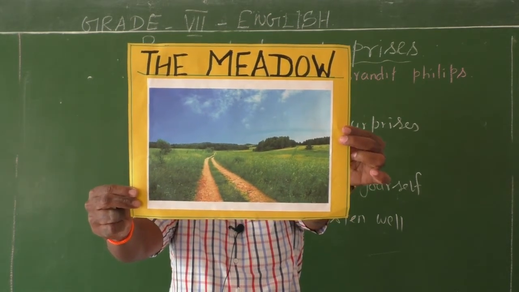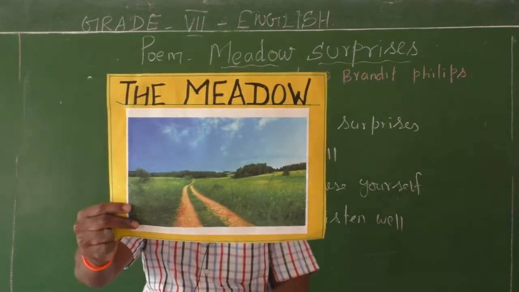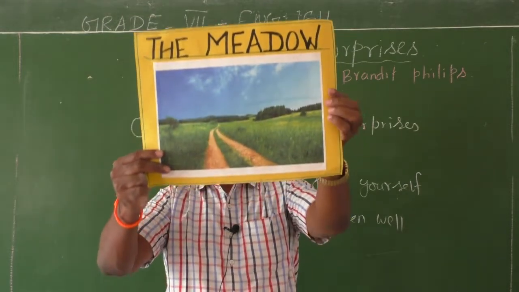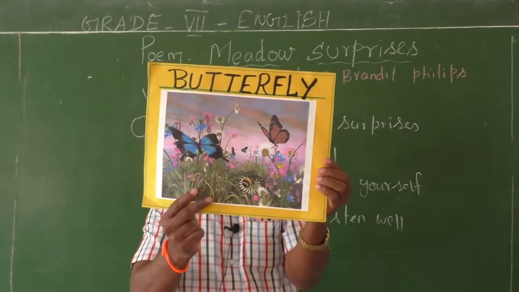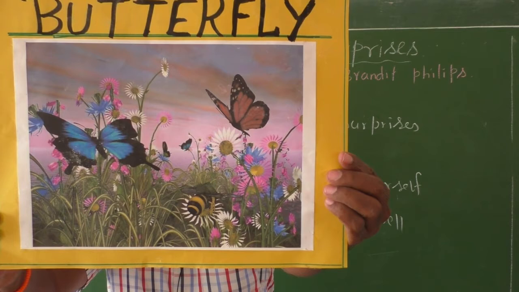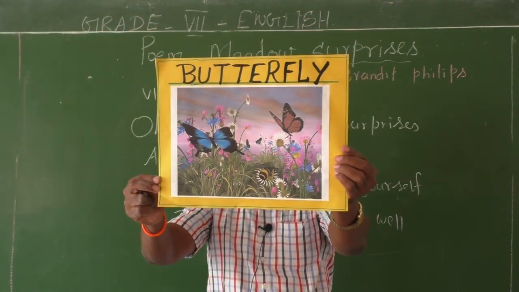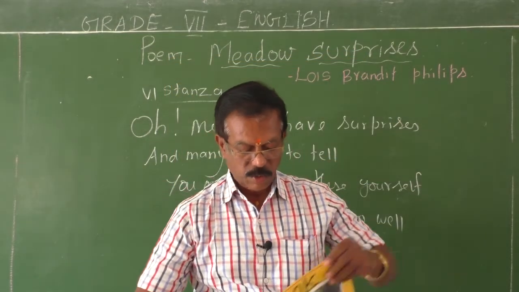If you go and discover, if you explore such meadows, you can get all such good messages. See the butterflies, how nicely they are sitting and sucking the nectar from the flowers. Worth seeing, worth watching.